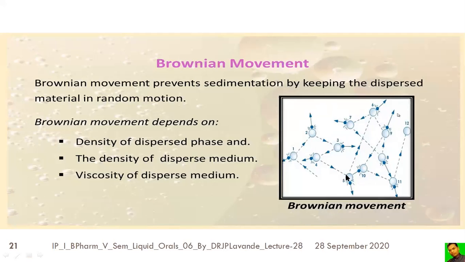So Brownian movement will depend on the density of the dispersed phase, the density of the dispersion medium, and the viscosity of the dispersion medium. So the optimum density of the dispersed phase, the dispersion medium, and the viscosity of the dispersion medium will ensure the optimum suspension and its stability.